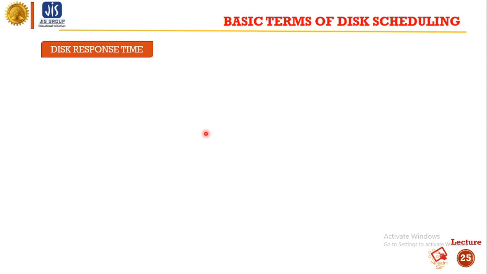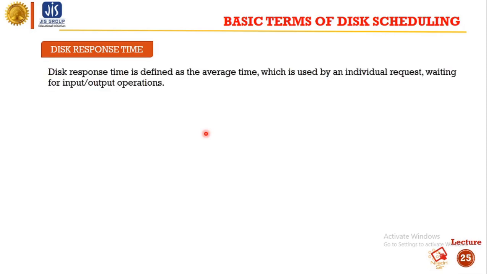Next one is disk response time. Disk response time is defined as the average time which is used by an individual request waiting for input-output operations.